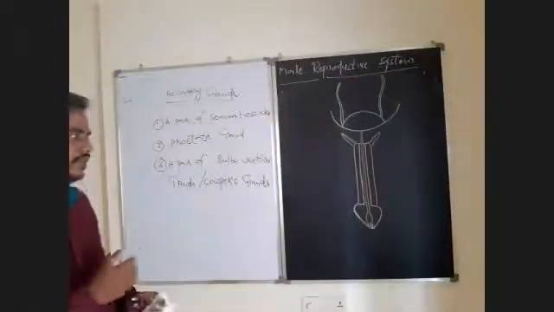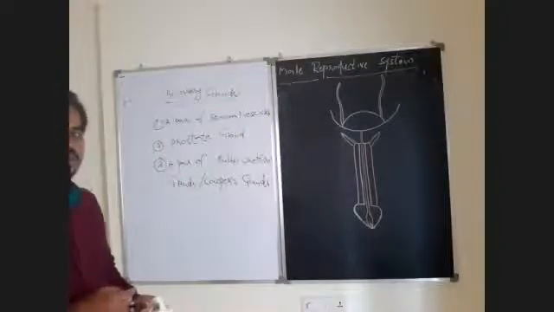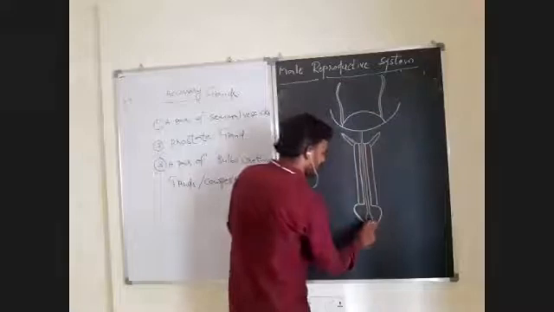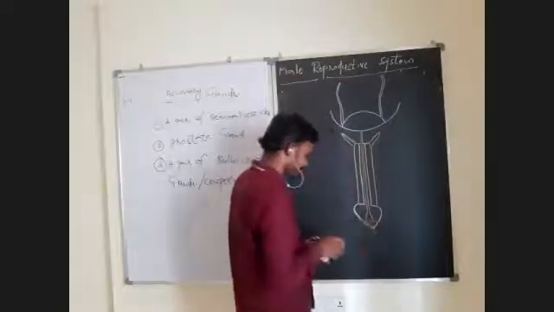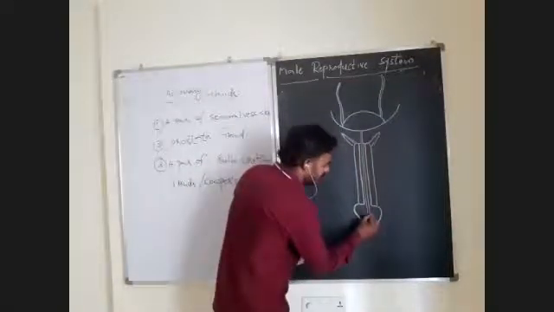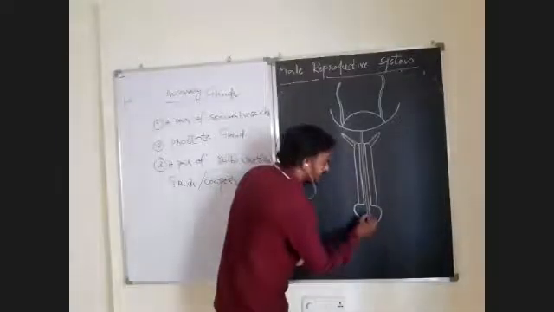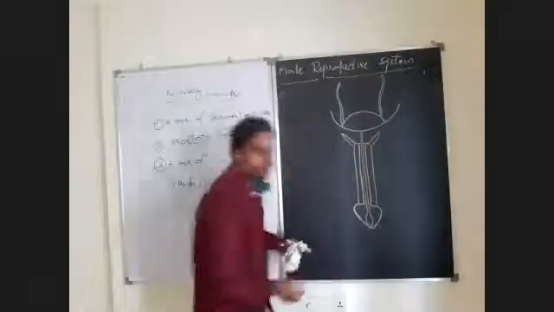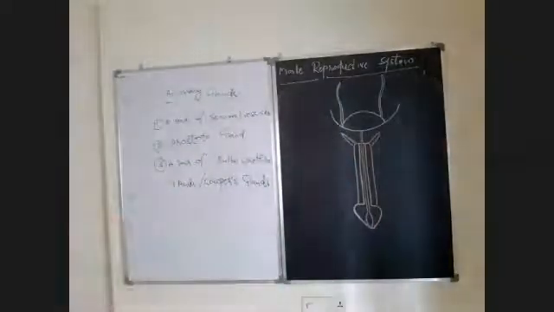It is a penis, the structure of penis, just like down here, and on either side of this there is a structure.